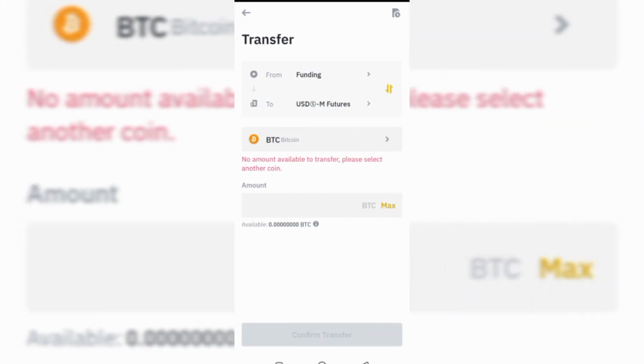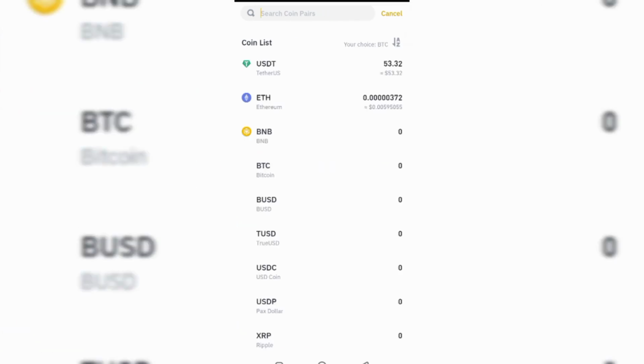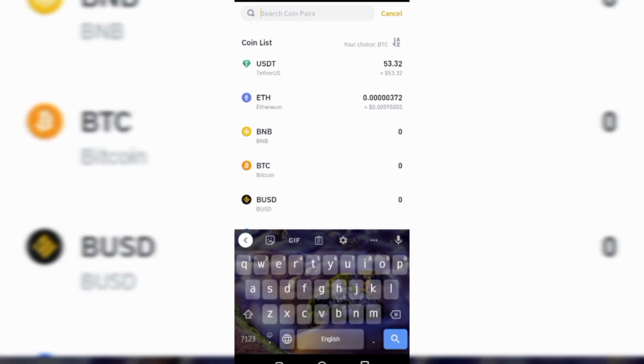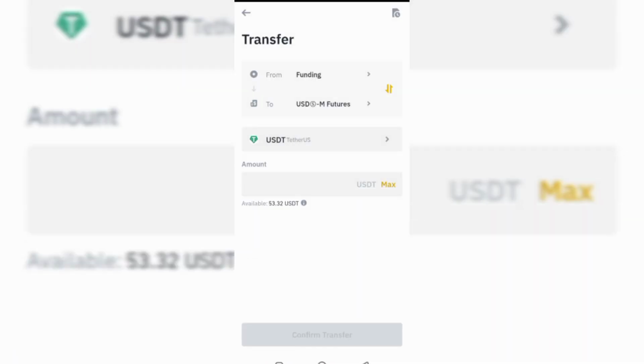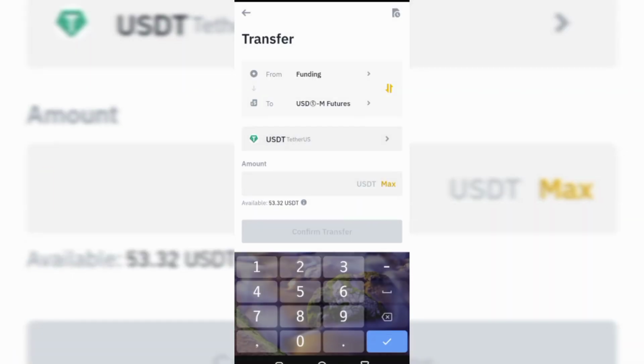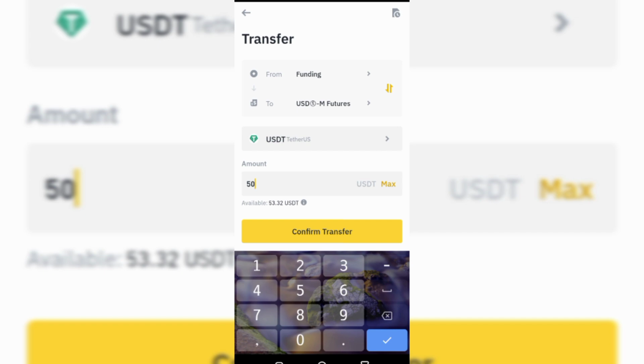So we have Bitcoin here. I want to change it to USDT because it is USDT I want to use to trade the cryptocurrencies. So if it is, let's say, BTC or any other coin, you can choose that coin, but it is USDT that I want to use to trade. So I'm going to click on USDT. Then I will click on max, or maybe let's say the $50 that I got, and I'm going to click on confirm.